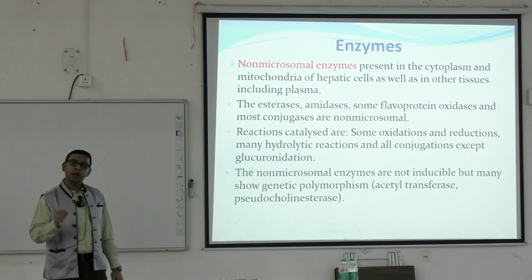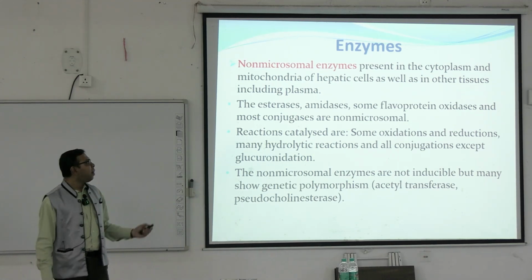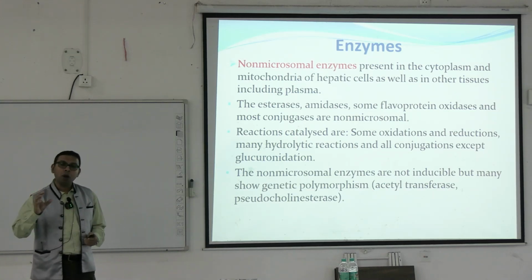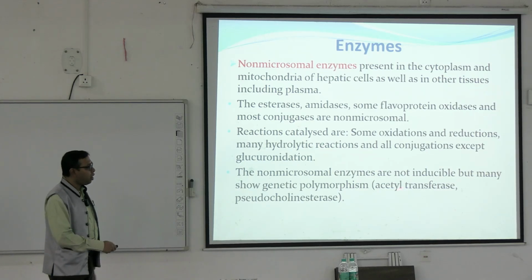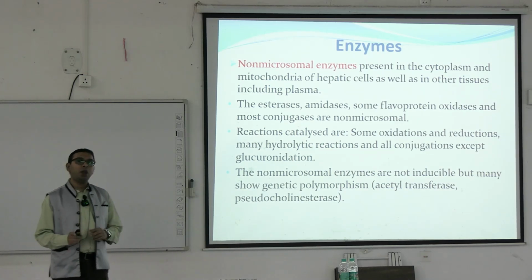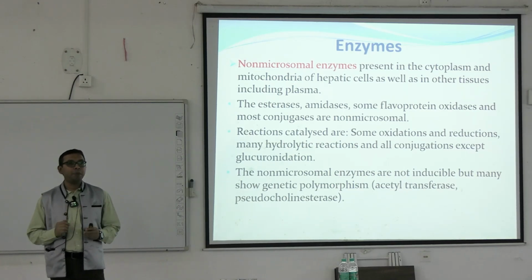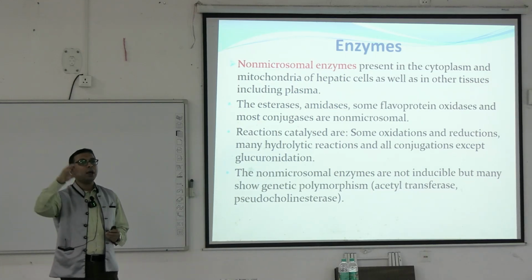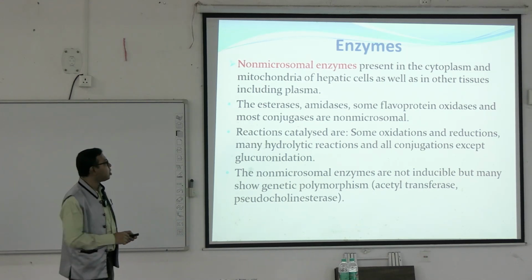Glucuronidation is mainly caused by the microsomal enzymes, which again can be induced or inhibited, but the other types of conjugation reactions are mainly carried out by the non-microsomal enzymes. These non-microsomal enzymes are usually not inducible, but many show genetic polymorphism. So they are not induced by other drugs. There may not be drug-drug competition, but there may be genetic polymorphism. That is, one individual's genetic makeup and another individual's genetic makeup may lead to different expression of these different types of enzymes.